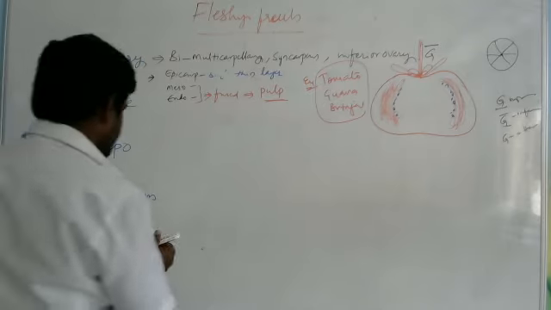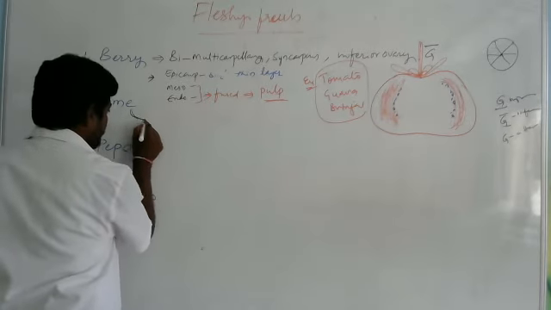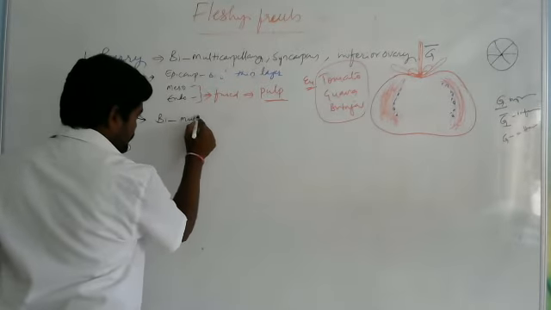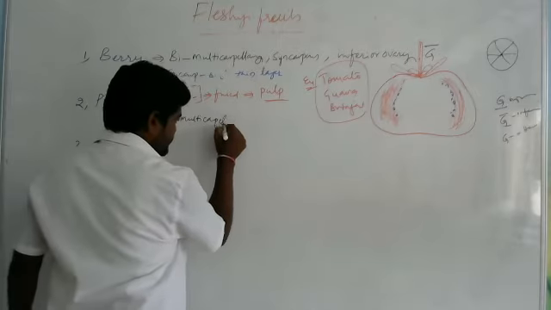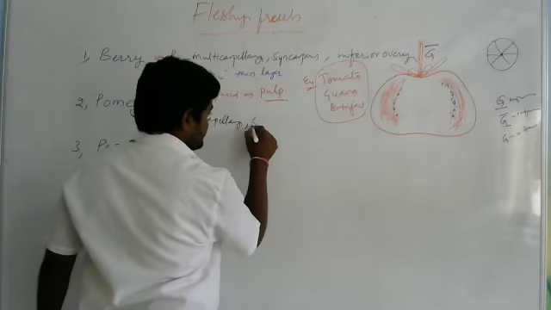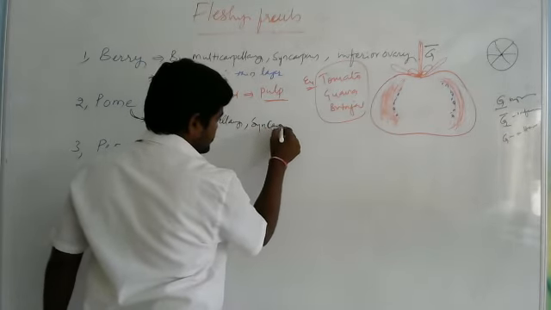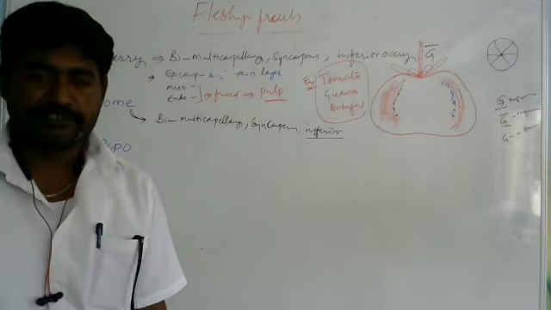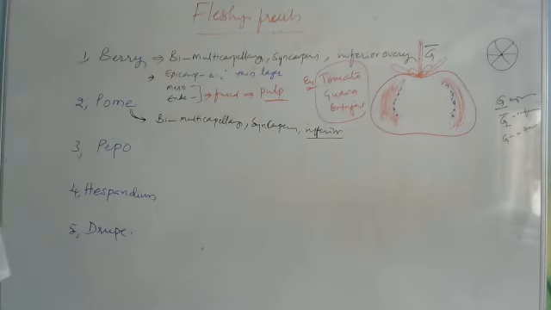Okay, right. Now the second one, what is this? Pome. It is also developed from a bi- or multicarpellary, syncarpous and inferior ovary. Okay, so it is developed from a bi- or multicarpellary syncarpous and inferior ovary. Okay, is it clear? Right.